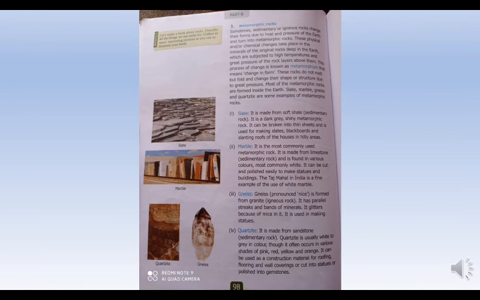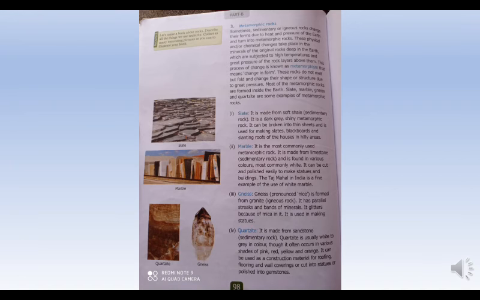Now, what are metamorphic rocks? Sometimes the sedimentary rocks and igneous rocks change their form due to heat and pressure of the earth and they get turned into metamorphic rocks.